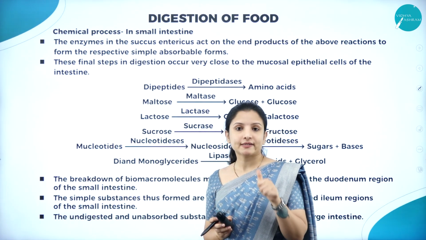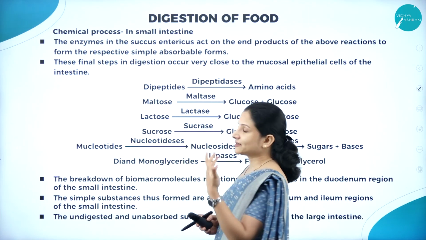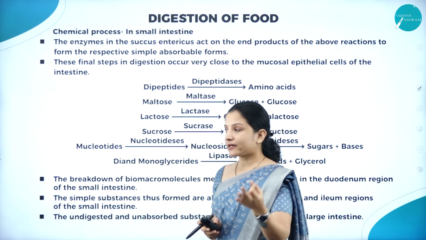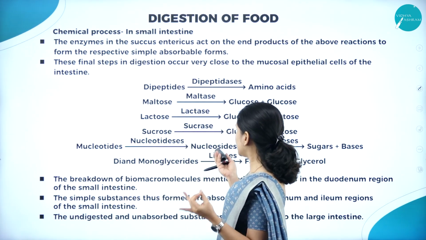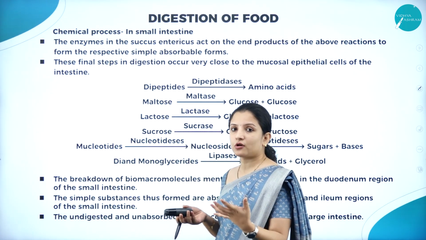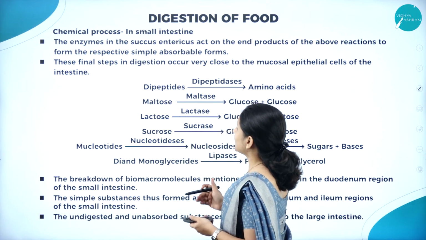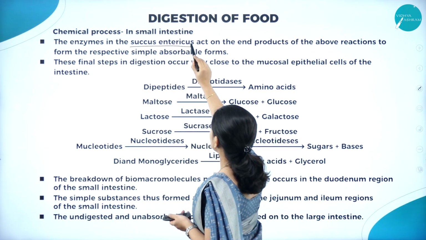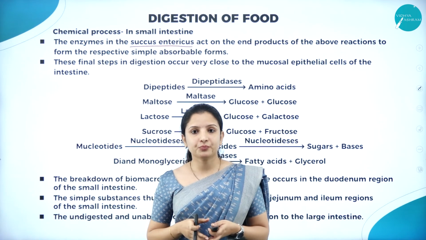I told you, remember, maltase, right? What happens? We shall see in detail. Maltase, lactase, then sucrase, lipases, different enzymes are present. What each of them will do in the small intestine, we shall see. So the enzymes that are present in the succus entericus act on the end product.